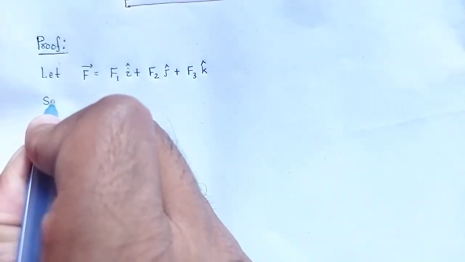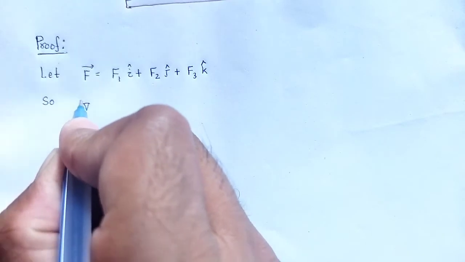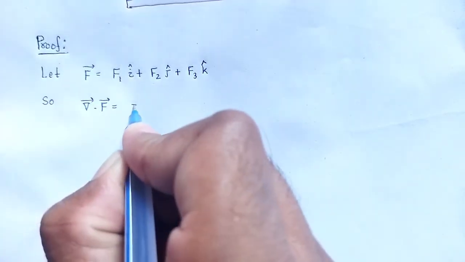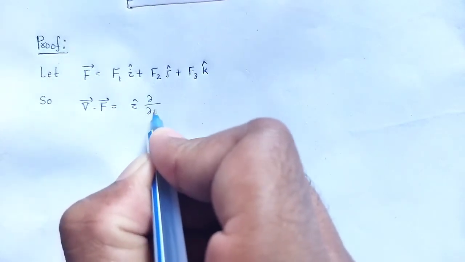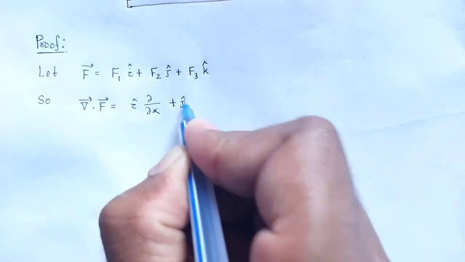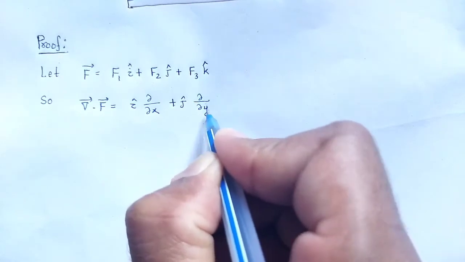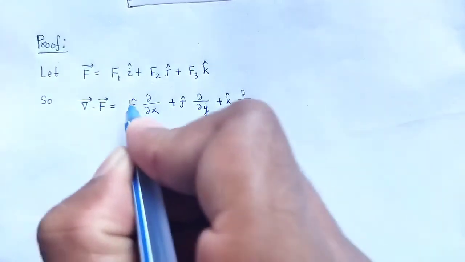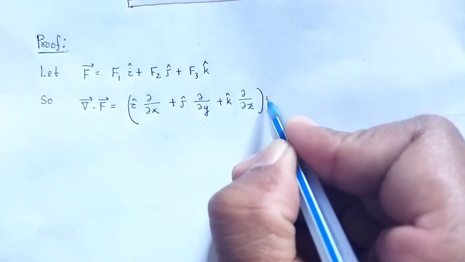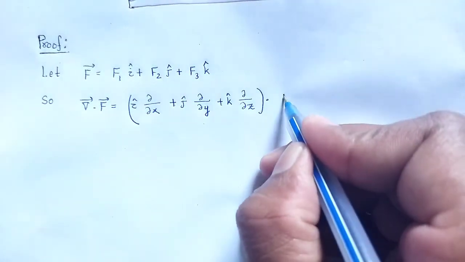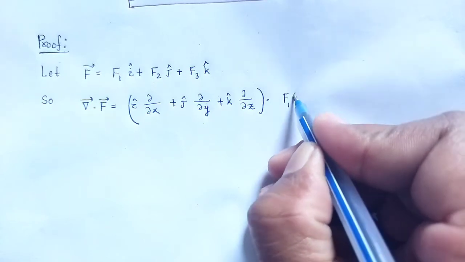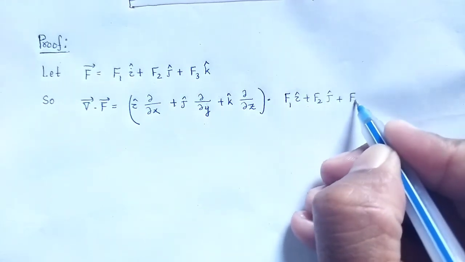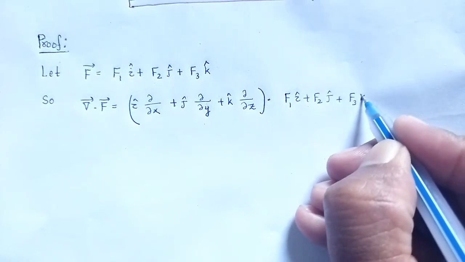So the divergence of the vector, grad dot f vector, is equal to i cap del by del x plus j cap del by del y plus k cap del by del z, dot the vector f1 i cap plus f2 j cap plus f3 k cap.